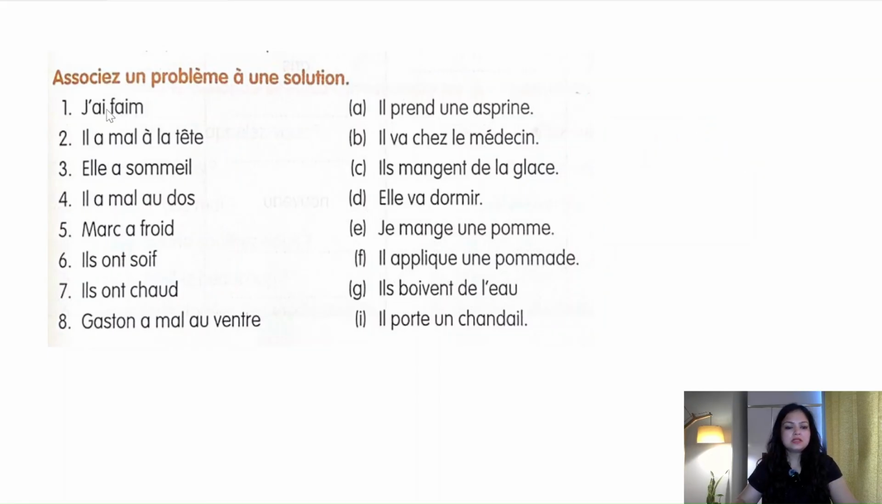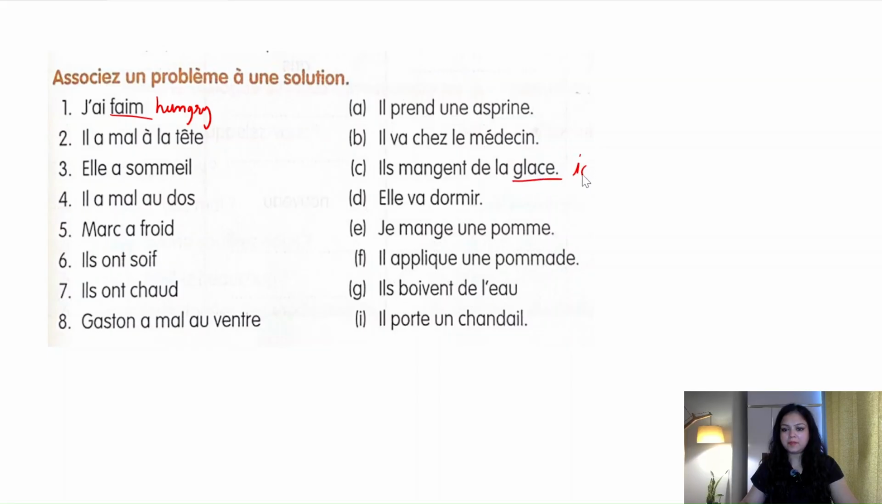Okay, so first is j'ai faim. J'ai faim means I am hungry. Faim is hungry, to be hungry. So the solutions are il prend une aspirine, il va chez la médecin, il mange de la glace, elle va dormir, je mange une pomme, il applique une pommade, ils boivent de l'eau, ils portent un chandail. So if I am hungry, obviously I am going to eat something. So one is il mange de la glace.